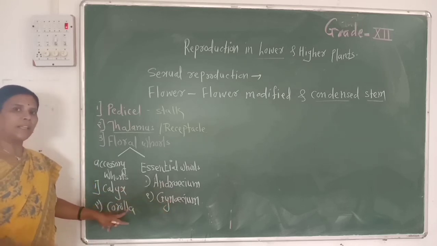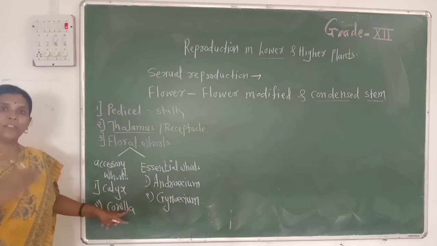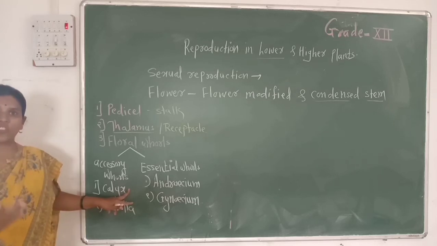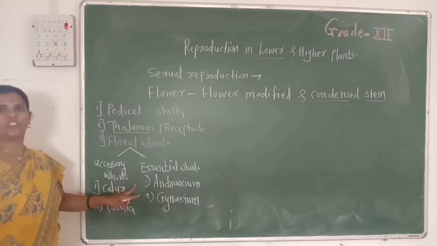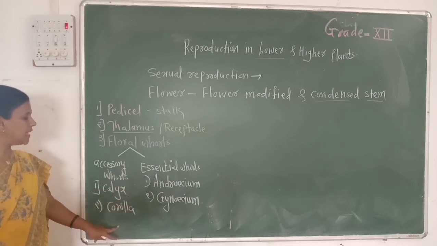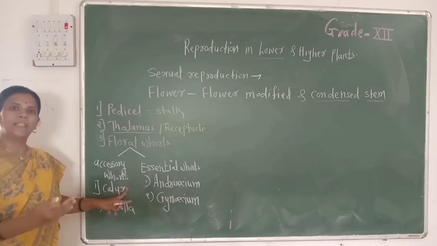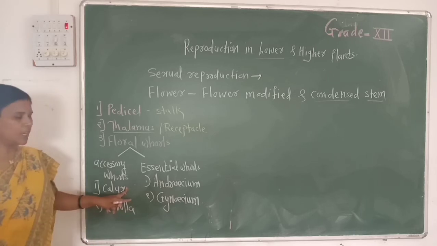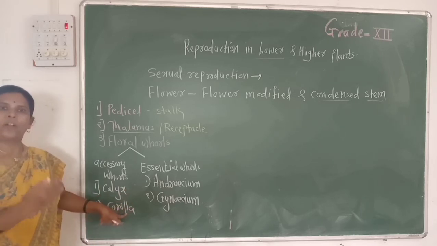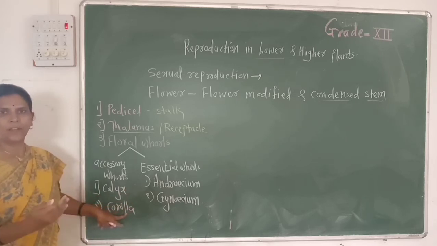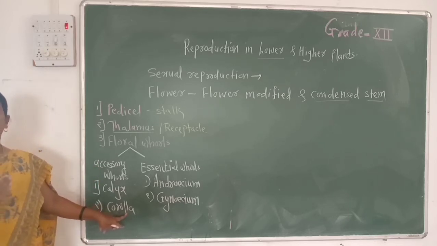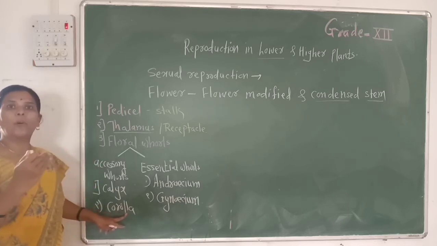Calyx and corolla are not directly involved in the process of sexual reproduction, but they are helpful for it, so they are called accessory whorls. Then what is the function of calyx and corolla? Calyx, the outermost whorl, mainly protects the flower in bud condition, while corolla is beautifully colored. So corolla or petals mainly attract insects for the process of pollination.